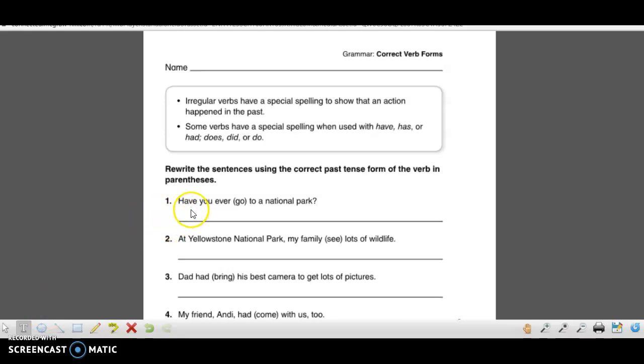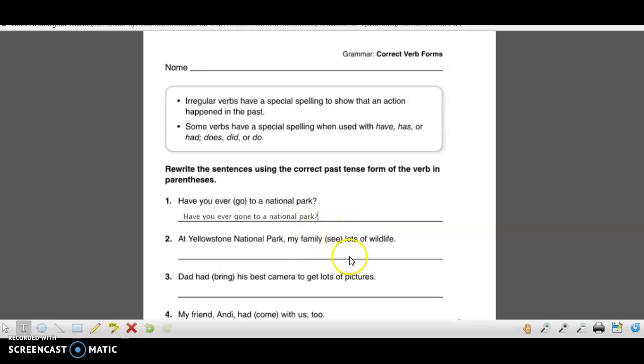Okay, now that you have your interactive notebook, I want you to rewrite that sentence. Go ahead and pause to rewrite that sentence. So you should have put, have you ever gone to a national park? Okay, so that should be your sentence. Don't forget your punctuation.